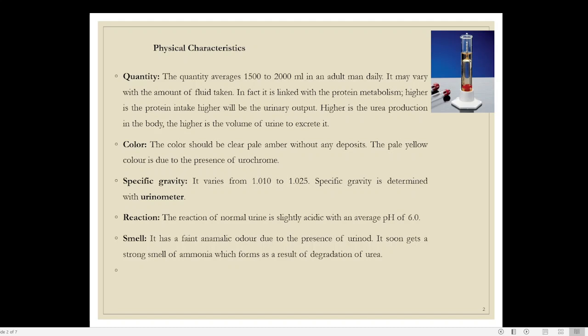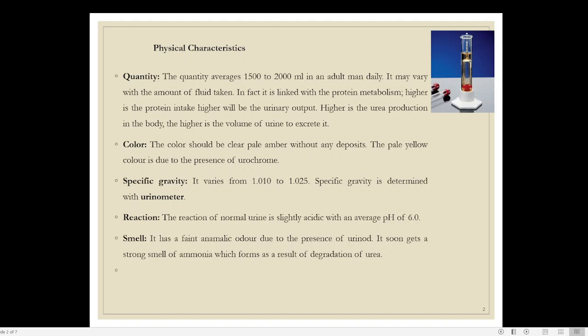So the more protein you take, the more ammonia will be produced as waste material. This ammonia combines with carbon dioxide forming urea, and urea is eliminated in the form of urine. So this is what happens in the case of protein intake. The higher the urea production in the body, the higher the volume of urine.